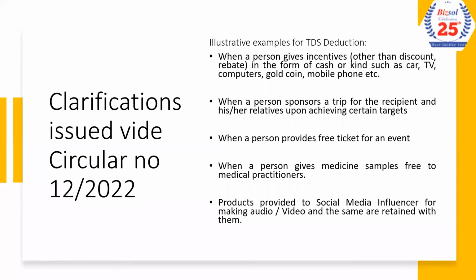Similarly, the circular provides certain illustrative examples for TDS deductions. When a person gives incentives such as computers, mobile, gold coin, foreign trips, TV, or any kind of asset, it will be considered a perquisite. Also, if any trip has been provided, or attending a sports event, or attending an orchestra program, anything sponsored by the person for their business partners for achieving certain targets, will be treated as a perquisite and benefit under Section 194R.